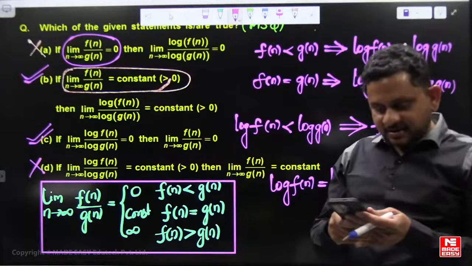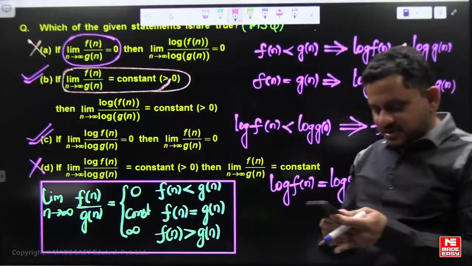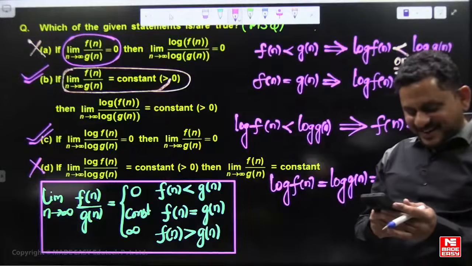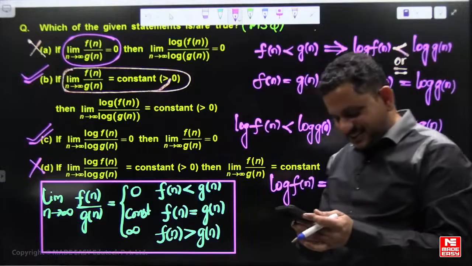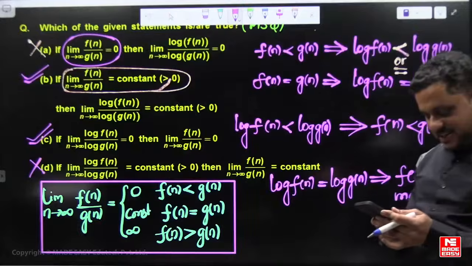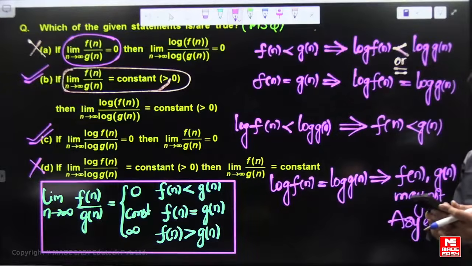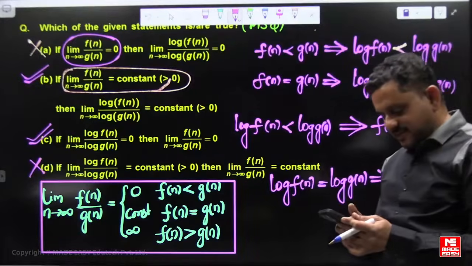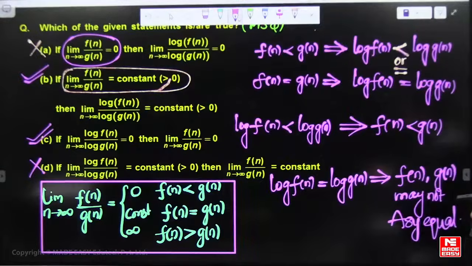Sir, stories of NIT Warangal. C is also correct, right? Is this fine?